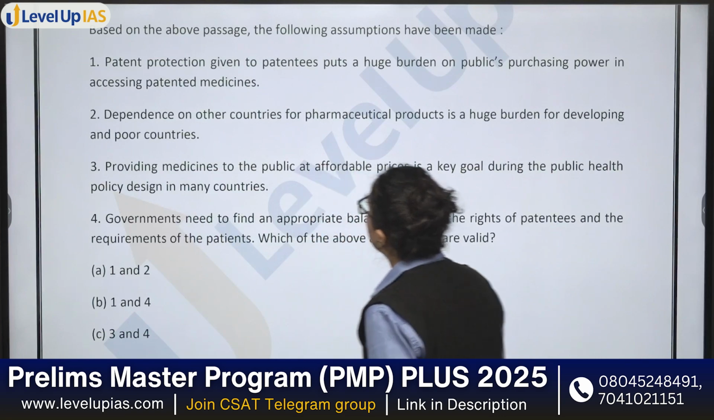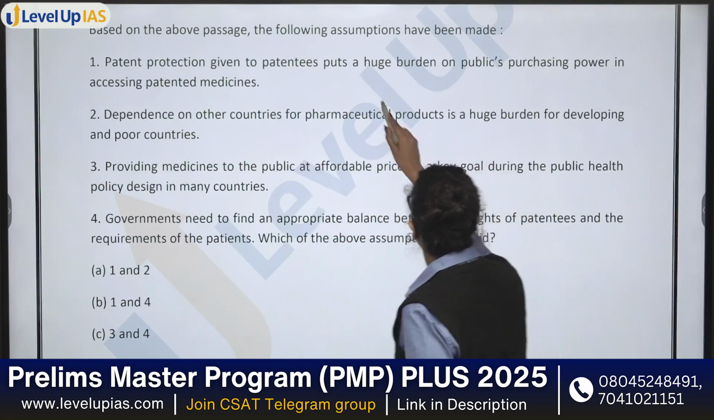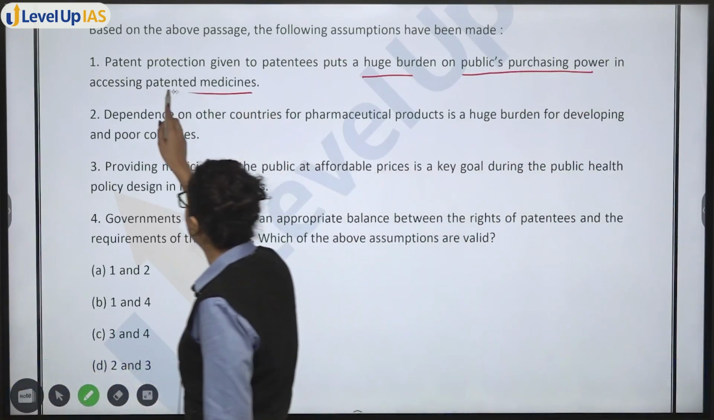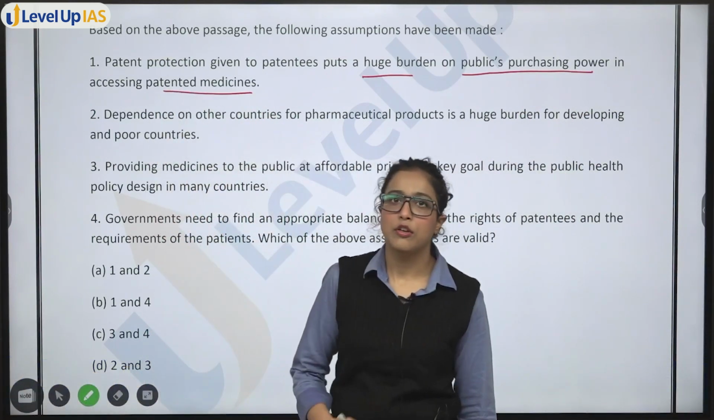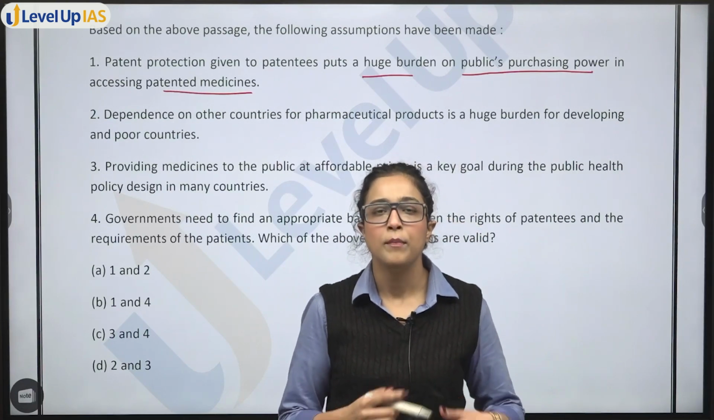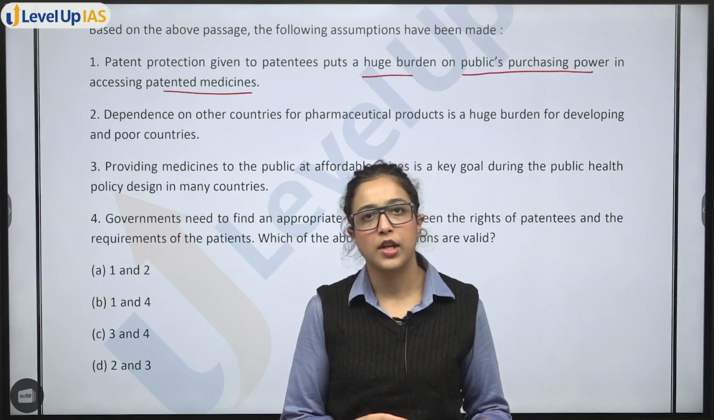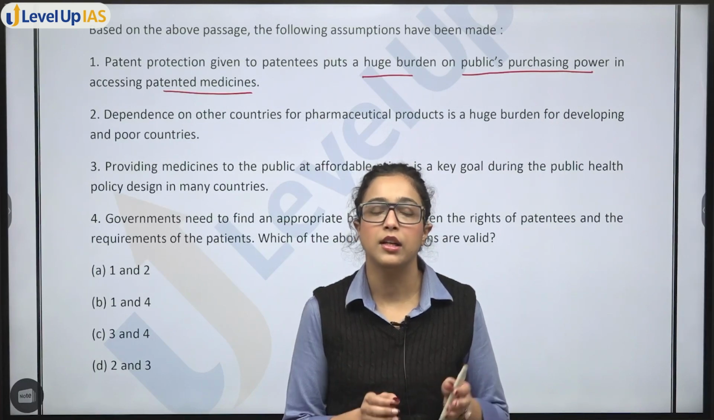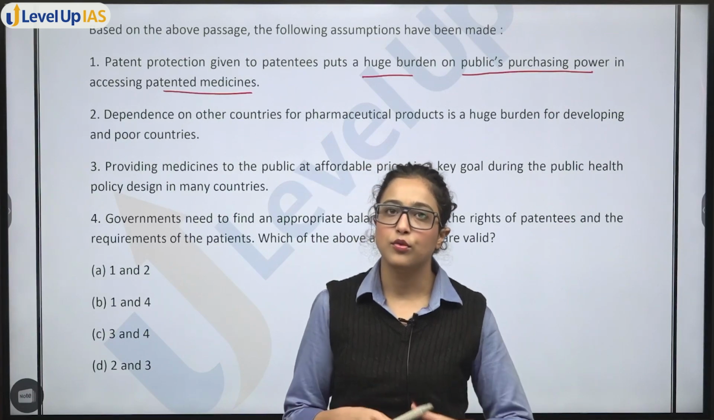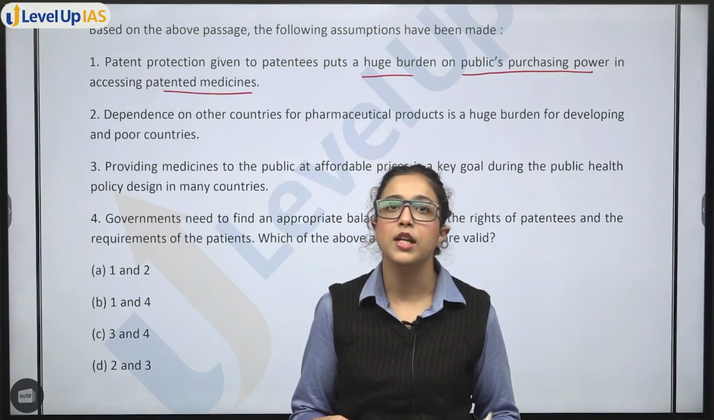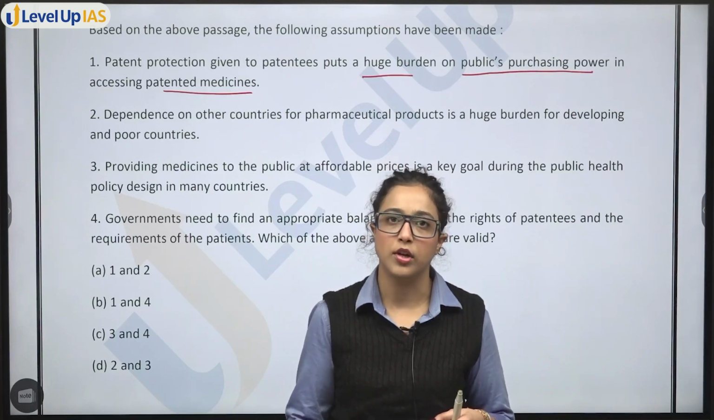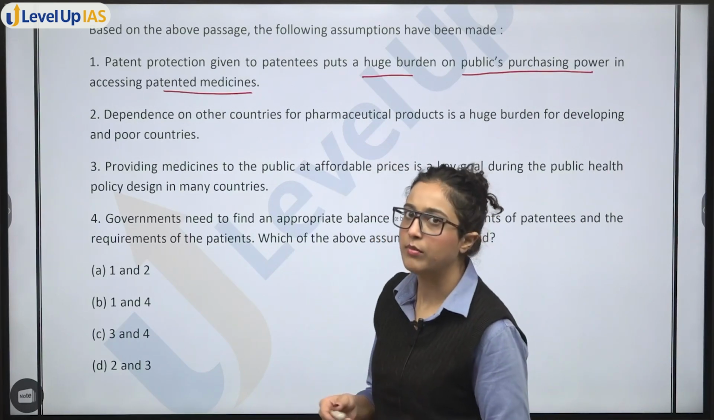Patent protection given to patentees puts a huge burden on the public's purchasing power in accessing patented medicines. So this is true. Now I always say use your GS knowledge, general knowledge also. When you give patent protection, you limit that only this firm can produce this because it is their right. So we make it a little bit inaccessible to the public because the firm can put a price on their own products. There is no healthy competition in the market, right?